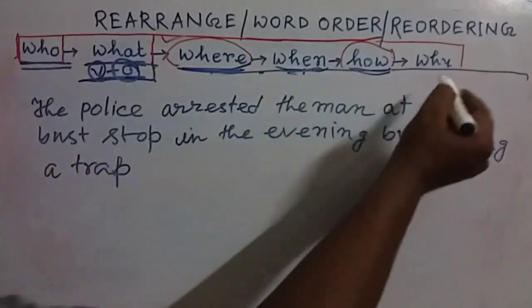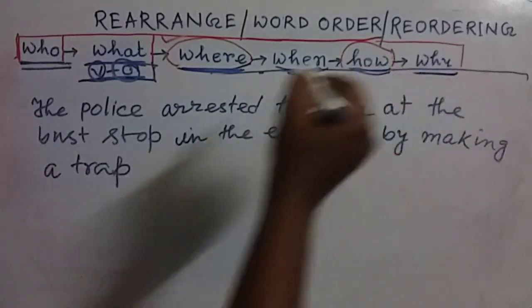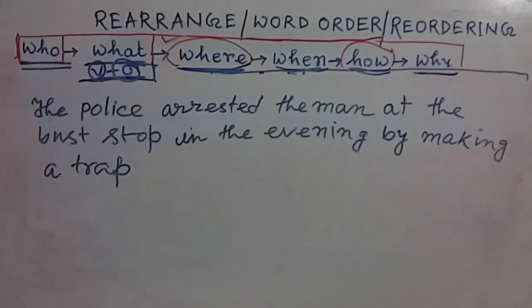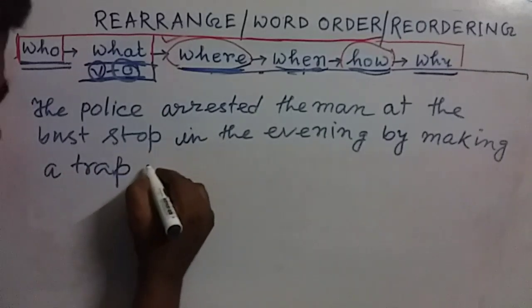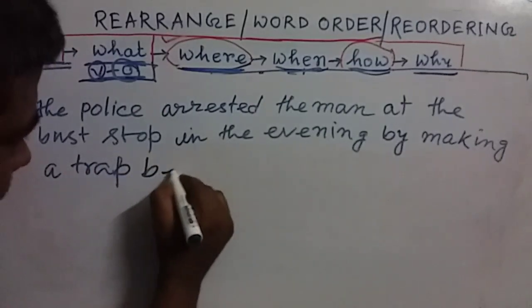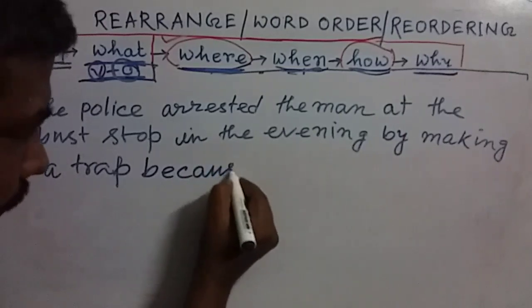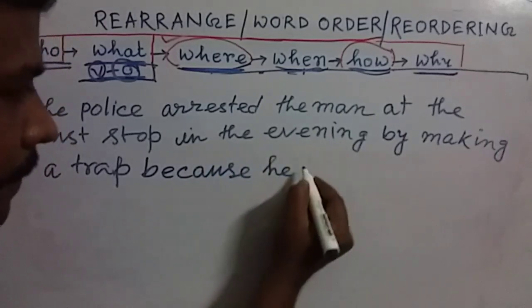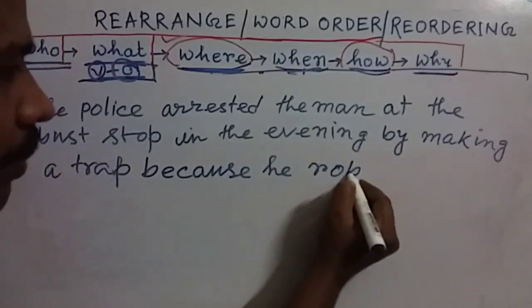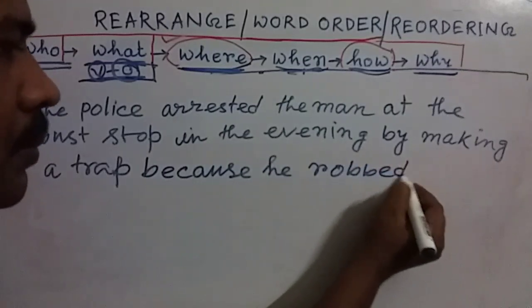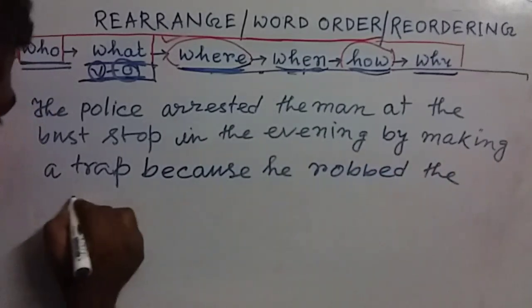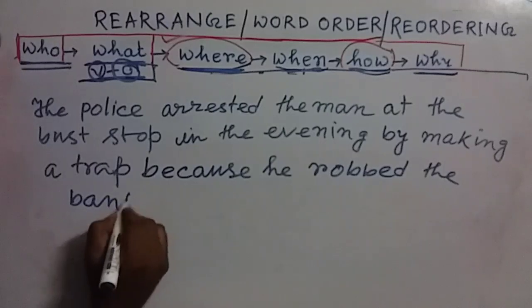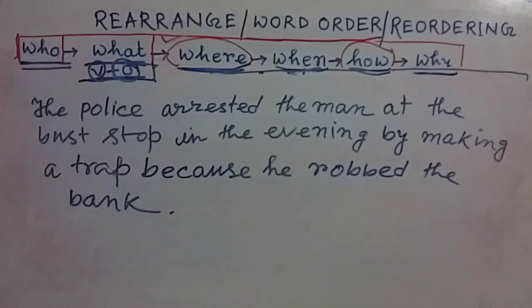Now that means we completed this one, how, in which way the police arrested the person. And after that there is the most important element, that is why. Here we have to write down some reason. So I am trying to write down the reason because he robbed the bank. Because he robbed the bank.